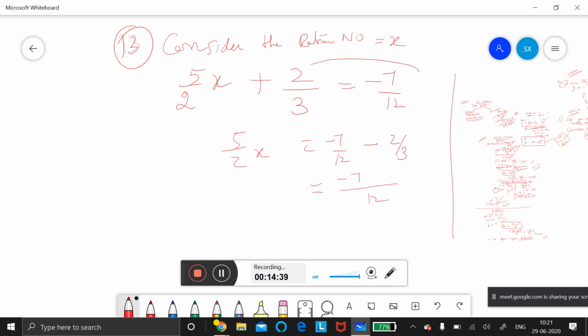Okay. So minus 7 minus, and 3 4s are 12. That 4 should be multiplied here. So minus 7 minus 8. What is the answer? Observe, Arya. Minus 15. Very good. Minus 15 by 12 you will get. But here we have already 5 by 2 x.